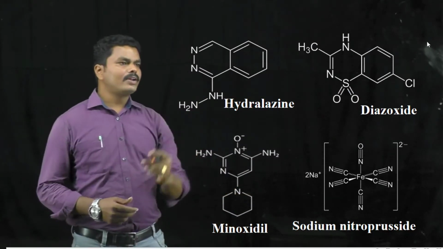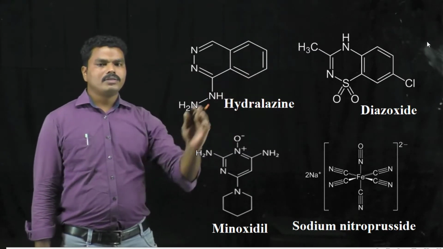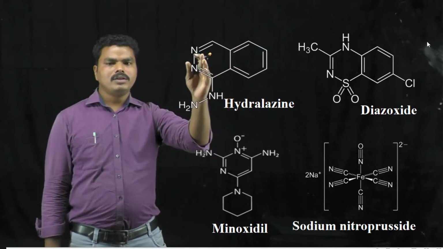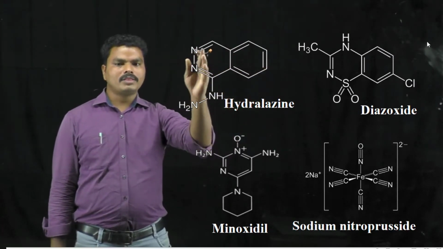Looking at hydralazine, it is a phthalazine derivative. That means it consists of a benzene ring attached to a pyridazine ring.